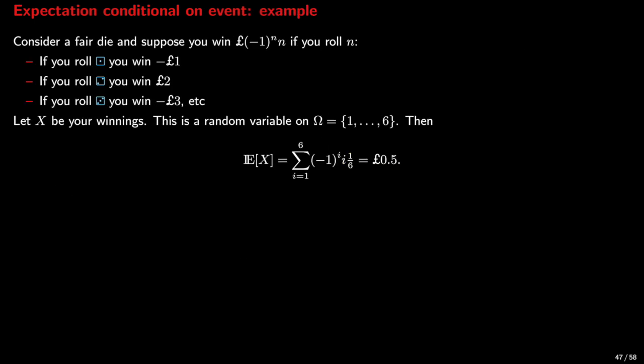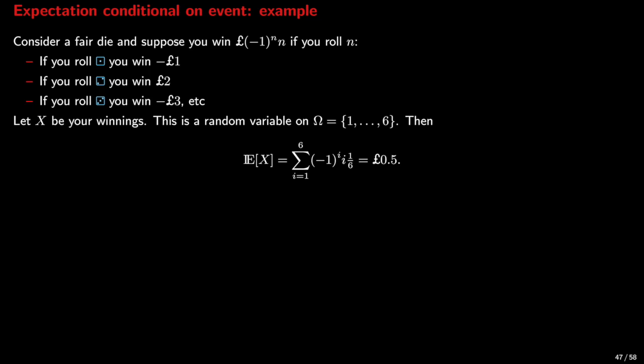This example will shed some light on how we can determine a conditional expectation. Consider a fair die and suppose that you win (-1)^n times n pounds whenever you roll n. To put it simply, this means that if you roll 1, you win -1 pounds. This means you lose 1 pound. If you roll 2, you win 2 pounds. If you roll 3, you lose 3 pounds. If you roll 4, you win 4 pounds, and so on and so forth.